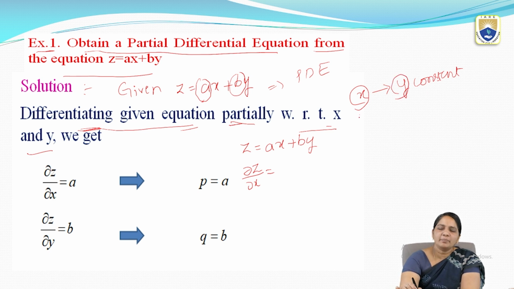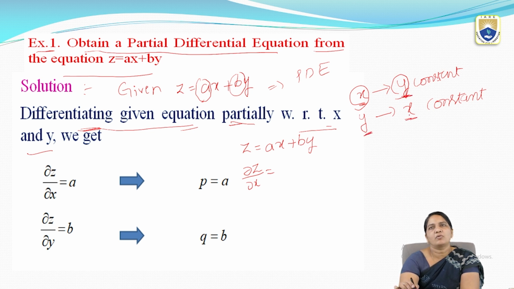If you are doing partial differentiation with respect to y, then we treat x as a constant. We have to remember this because two independent variables are there. According to that, by using the differentiation formulas, we are going to do the partial differentiation.